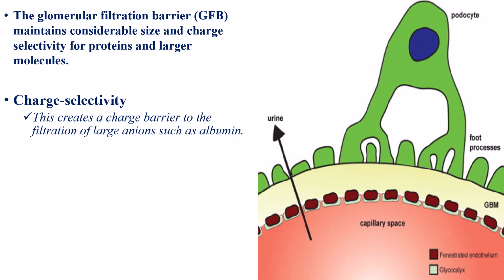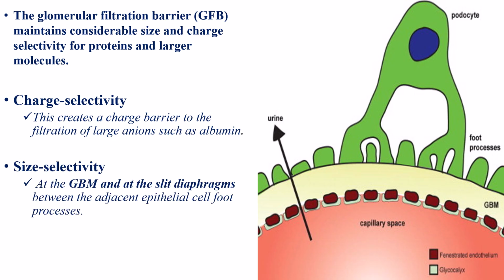Charge selectivity is due to the endothelial cell and the glomerular basement membrane, which have a net negative charge due to polyanions such as heparan sulfate proteoglycans. This creates a charge barrier to the filtration of large anions such as albumin. Size selectivity is at the glomerular basement membrane and at the slit diaphragms between the adjacent epithelial cell foot processes. It doesn't allow those greater than 4 nanometers to pass through, including the proteins, red blood cells, white blood cells, platelets, and other cell components in the blood.